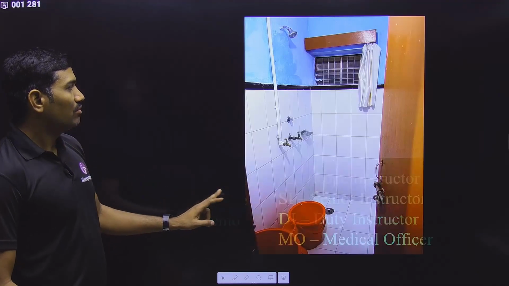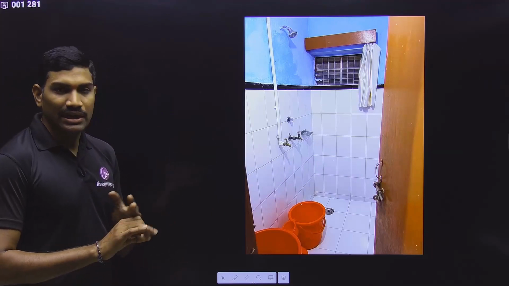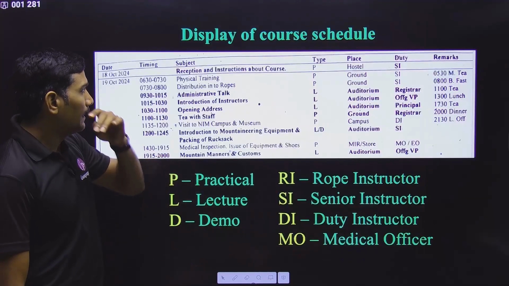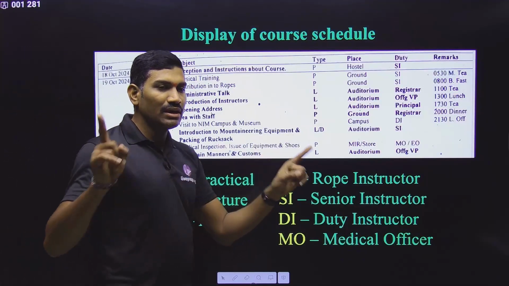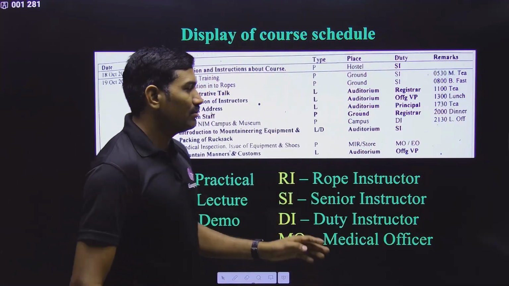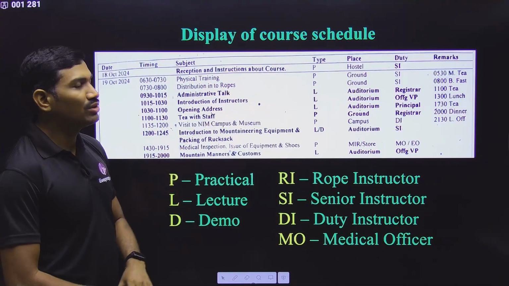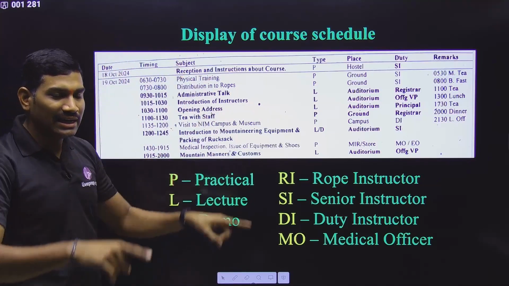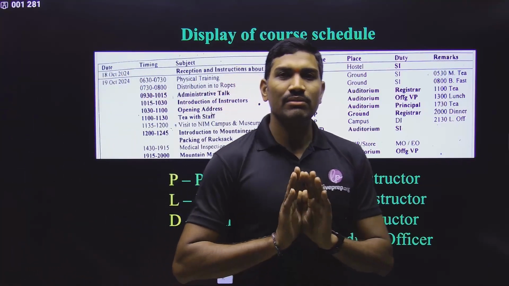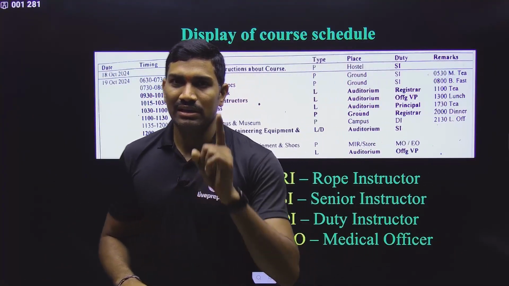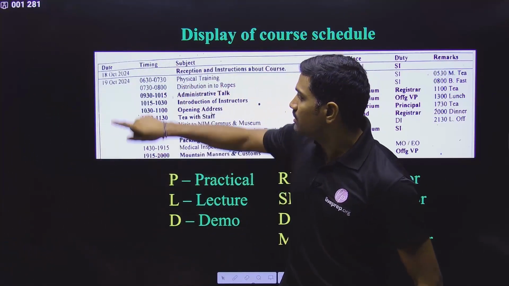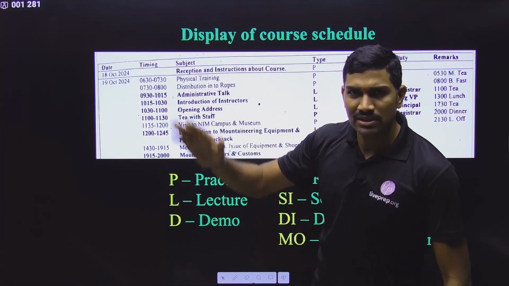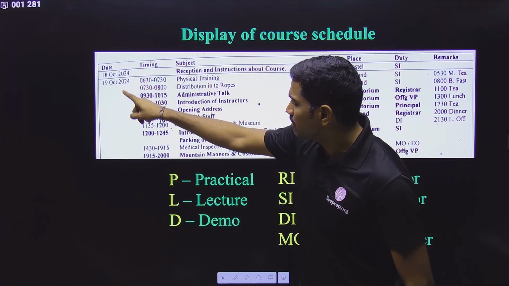Clear? Okay, now the registration process is completed, we are allotted a hostel room, and now we are settled there. Now what you need to do is go to that display board, the notice board. By the time you go there, the entire schedule for the entire course will be posted there. Please remember this, the entire course schedule with dates. This is just a small piece of it I am showing here. The complete pages, some 3 to 4 pages, will be there, and they will mention each date.